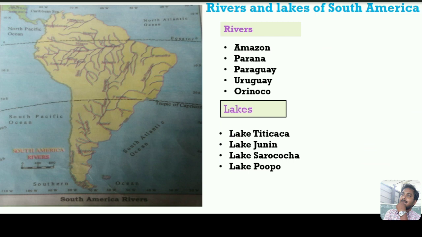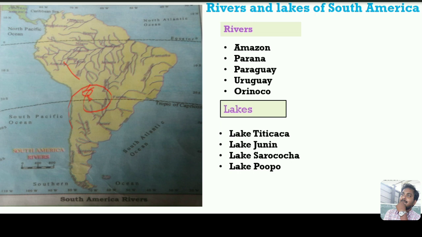And also lakes. Lake Titicaca is in the country of Bolivia, and it is the world's highest lake. It is also very famous for being navigable, in the sense that people use boats and can travel on the water. And Lake Junin and Saracocha are in Peru. And Poopo Lake is also in Bolivia. So these are the very important lakes and rivers of South America.